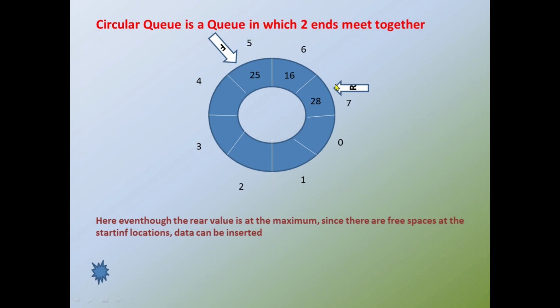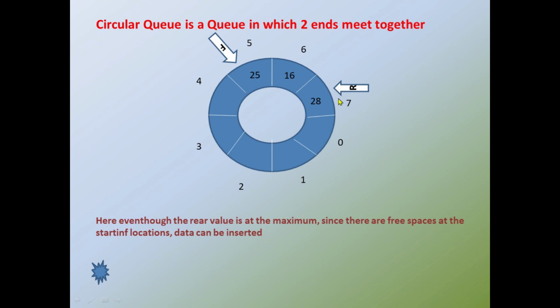So what is special of this queue? We know that in the previous example I have shown the rear value is at position 7. In this example there are only 8 elements. Maximum number of elements that can be inserted in this example is 8. Okay, so the index value will range from 0 to 7, and now the rear value is placed at 7. So if I want to add an item, the rear value should be incremented by 1.